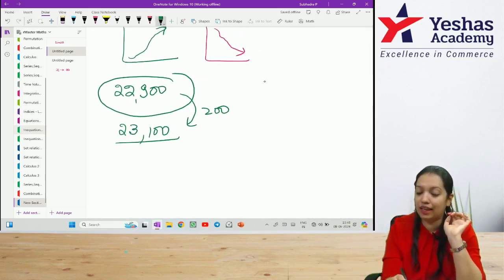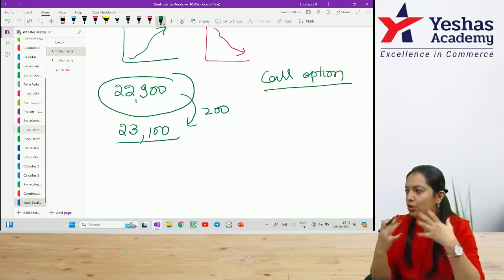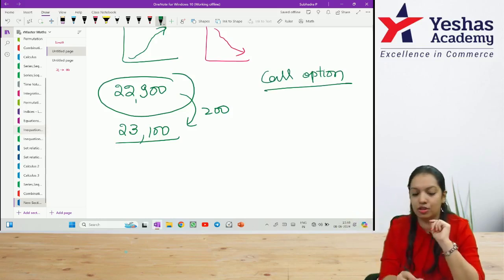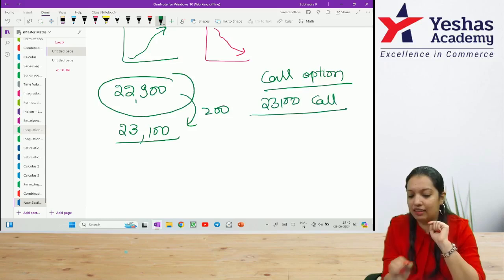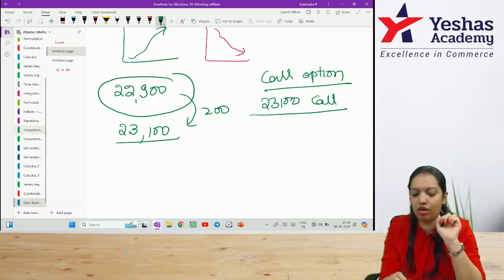Let's assume that I have made some investment in a call option. You all understand what is meant by call option and put option. When I'm expecting that the market is about to go up, I make the investment in a call option. Right now, some call, let's say the 23,100 call, that value right now, today is Friday or Saturday, is 400 rupees.